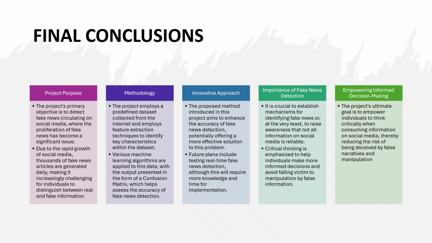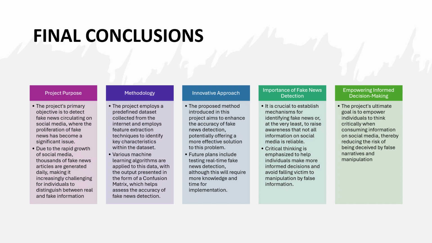Final conclusion. In this slide, I'm going to give the final conclusion of my project, what I have done, in detail again. This slide brings everything together, from the system purpose to its broader impact. The main goal is to detect fake news on social media by applying principles from IR and NLP. Just like IR systems retrieve the most relevant and trustworthy information, my model identifies real news from fake news. The process includes collecting a dataset, cleaning it, extracting features, applying machine learning models, and evaluating accuracy.